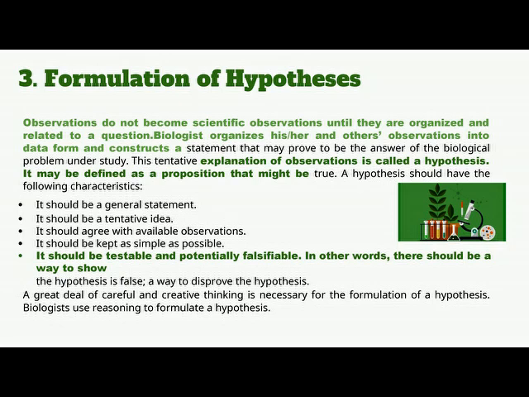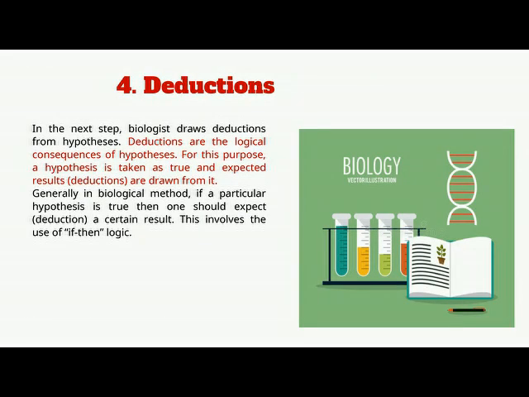Basically, a hypothesis should be a general statement and it should agree with the available observation. Scientists make the hypothesis and they perform experiments to disprove their own hypothesis. If the hypothesis proves correct in experimentation, then it could be the answer of the problem. A great deal of careful and creative thinking is necessary for the formulation of a hypothesis. Biologists use reasoning to formulate a hypothesis.